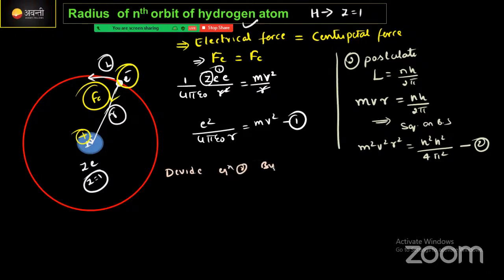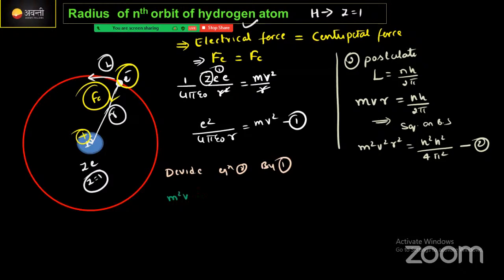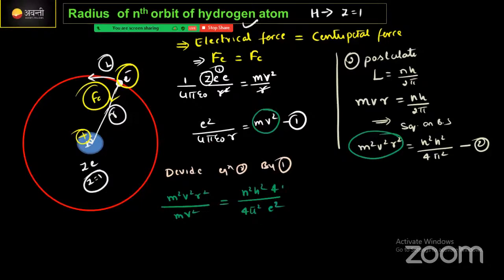Okay. Now I'm going to divide equation 2 by equation 1. I will divide, see what happens here. Dividing the left hand side by the left hand side: m square v square r square divided by m v square, is equal to the right hand side, n square h square divided by 4 pi square. Here e square is in the denominator, so it will come to the numerator, that is 4 pi epsilon naught r. Correct? Now look here carefully. 4 cancels with 4, one pi disappears. Correct? One r cancels with one r, v square with v square, and one m cancels.